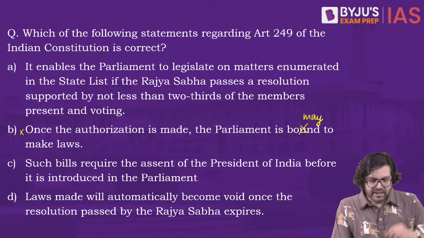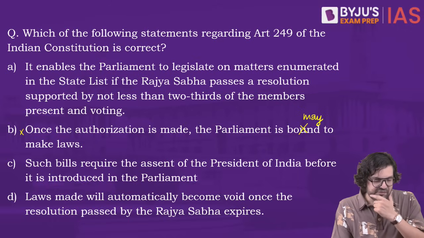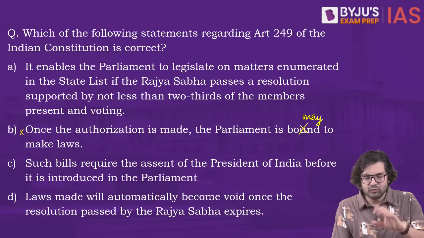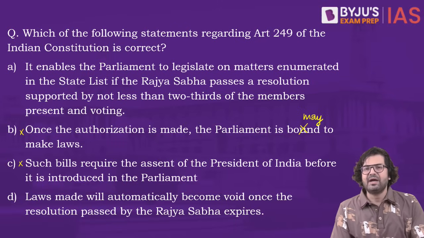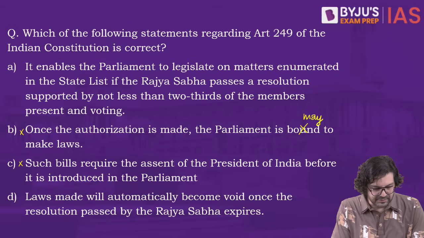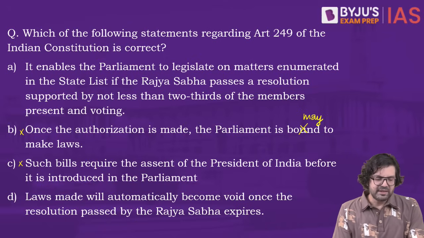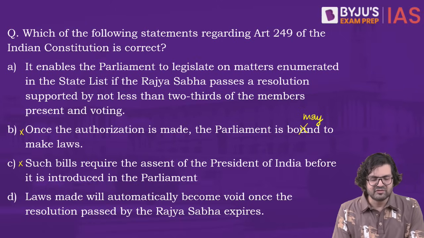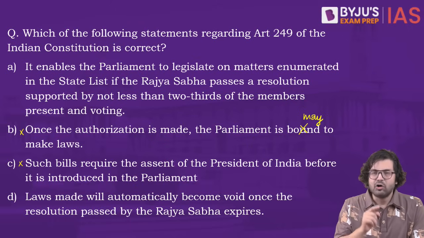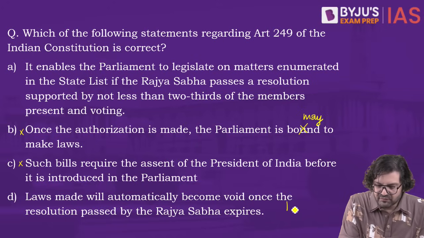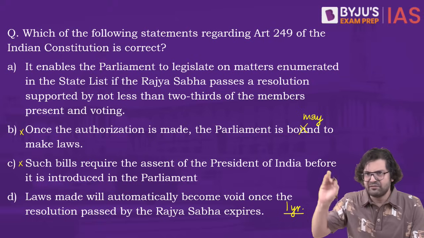See, such bills require the assent of the President of India before it is introduced in the Parliament. No, there is absolutely no need to have the prior recommendation of the President. And D, laws made will automatically become void once the resolution passed by the Rajya Sabha expires. No, this is also wrong. So see, when the Rajya Sabha gives the authorization, that authorization is valid for 1 year at a time. It can be extended any number of times.